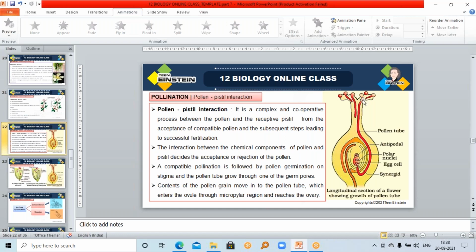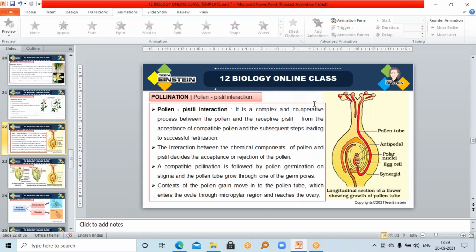So the interaction starts when it is getting accepted. From that time onwards, the interaction is starting. The compatible pollen reaching the stigmatic surface, from that onwards that interaction is going to start, and the steps which lead to a successful fertilization.